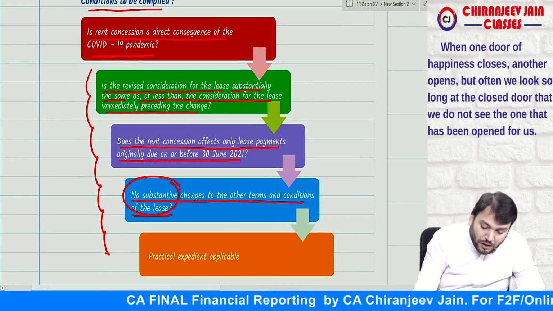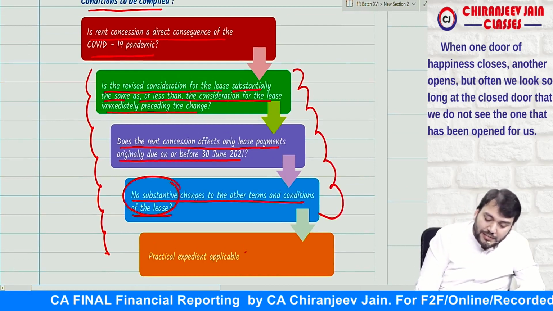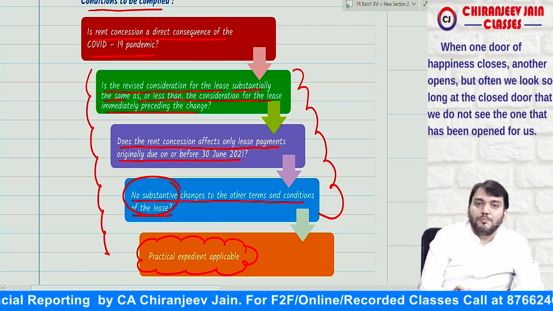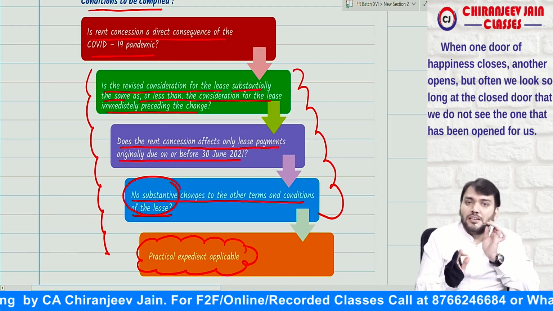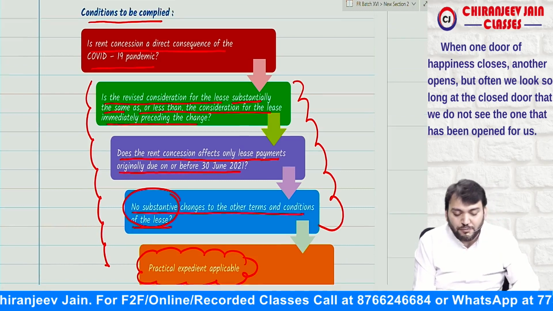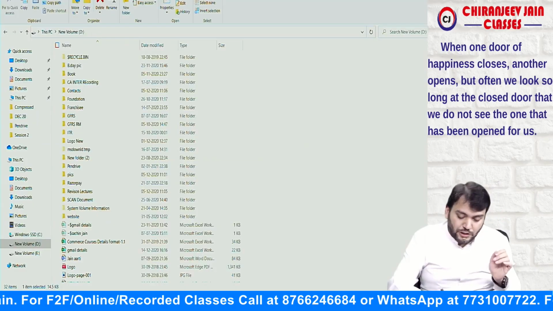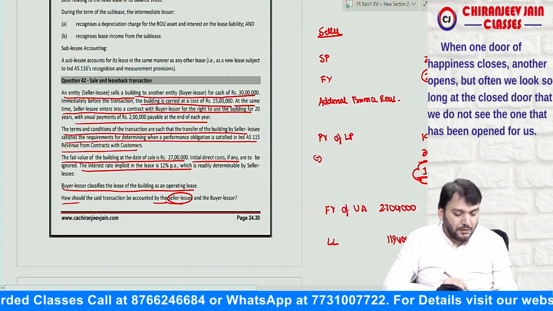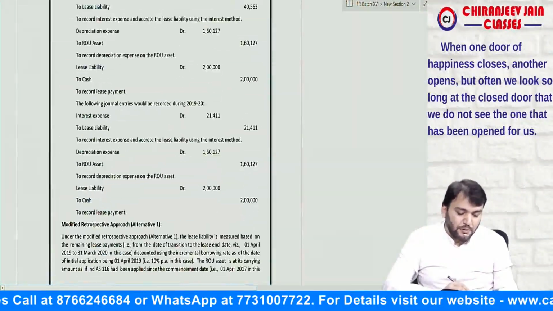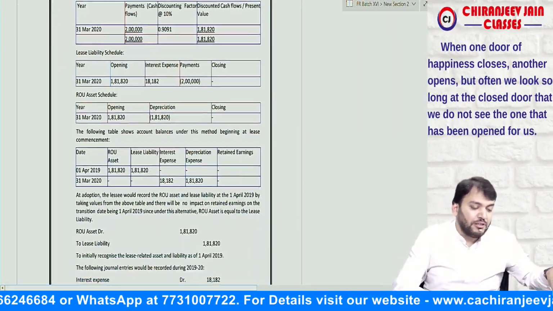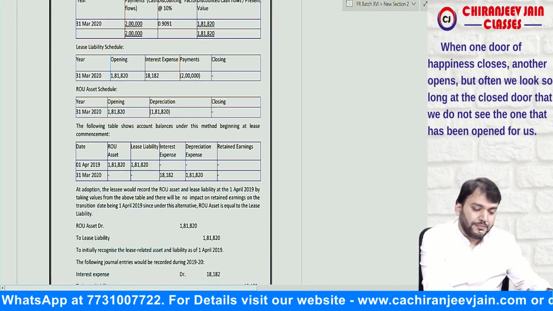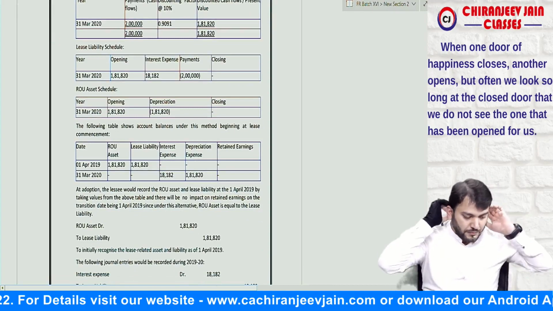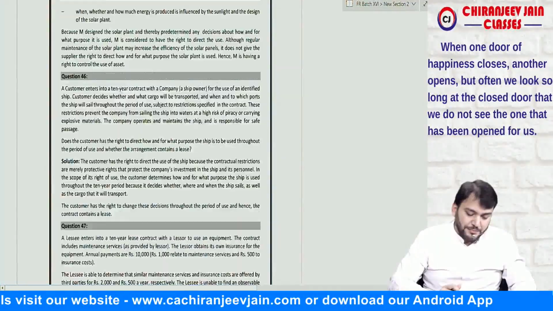And if these three conditions are satisfied, then the practical expedient is available, means rent concession will not be accounted as lease modification. Many questions have been given, you need to read them on your own, but I will read some of them so that you can understand what I actually want to say. Come to question number 55.